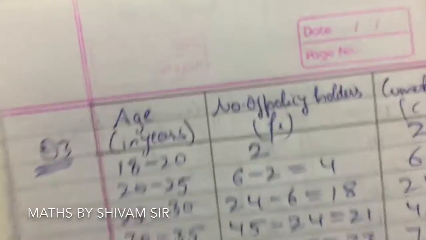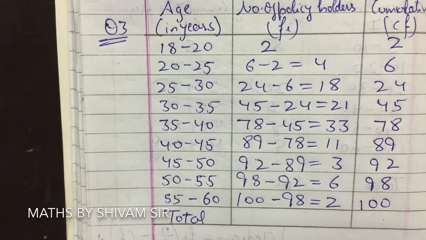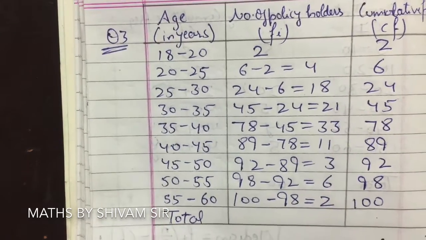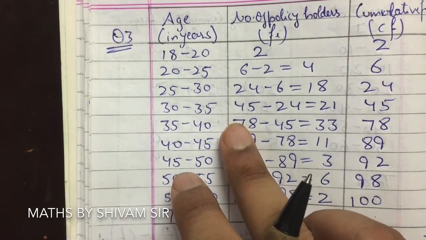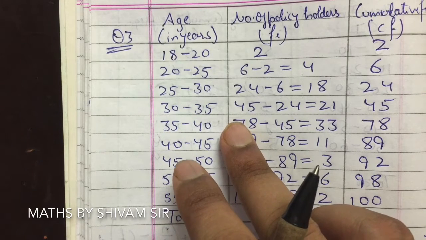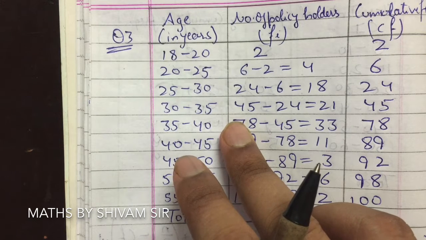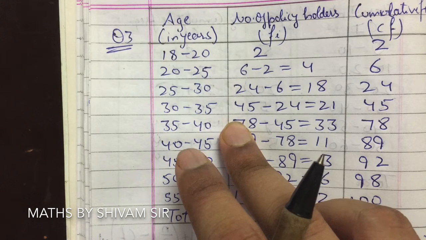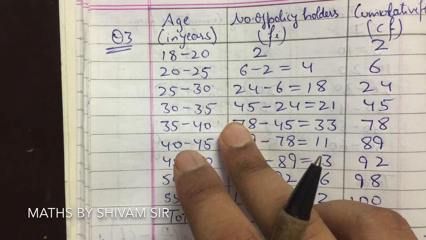In question number 3, these are the values given to us. A life insurance agent found the following data for distribution of ages of 100 policy holders. Calculate the median age if policies are given only to persons having age 18 years onwards but less than 60 years. Here the age is given in this form: below 20, below 25, below 30. So class width is not the same, so there is no requirement of adjusting the frequency according to class intervals. The given frequency table is of less than type, represented with upper class limits.